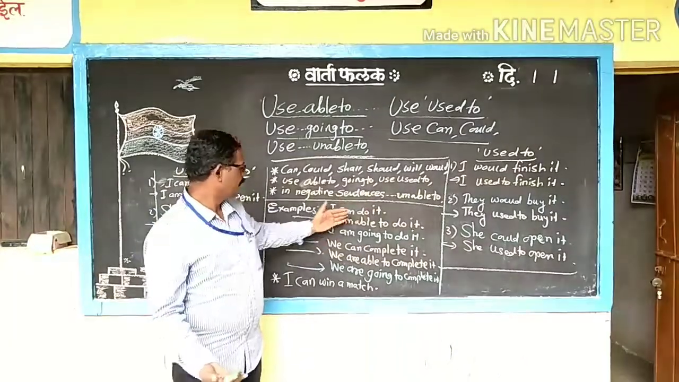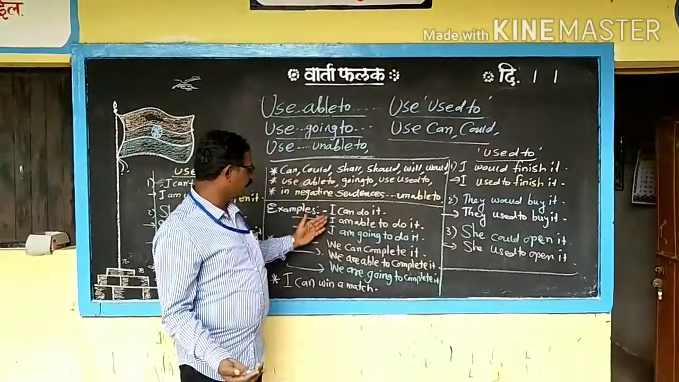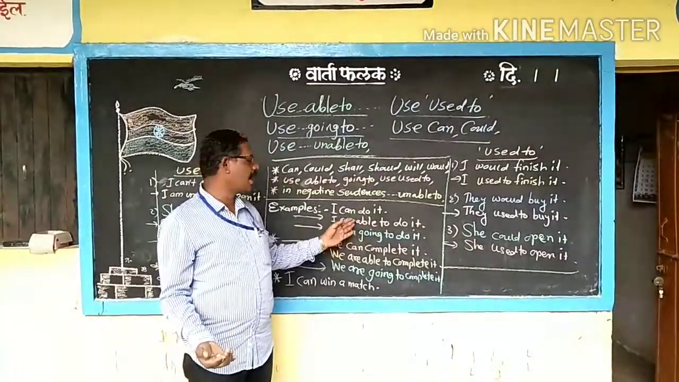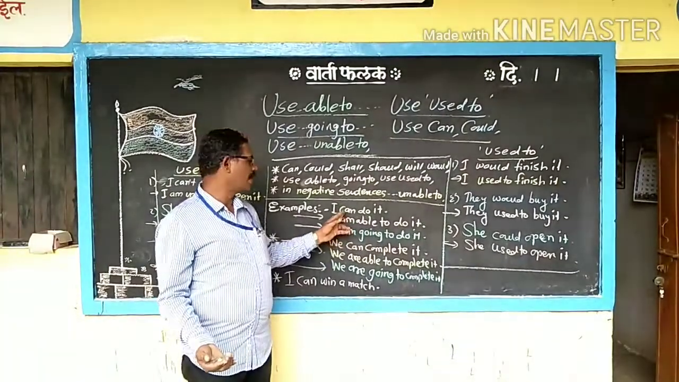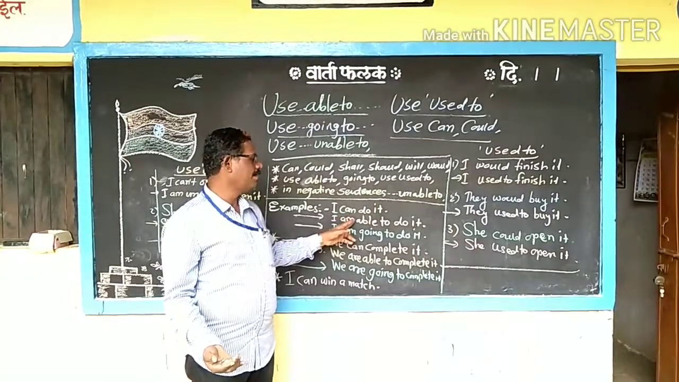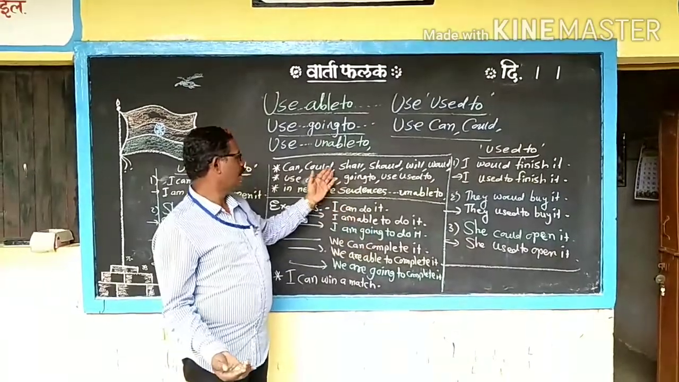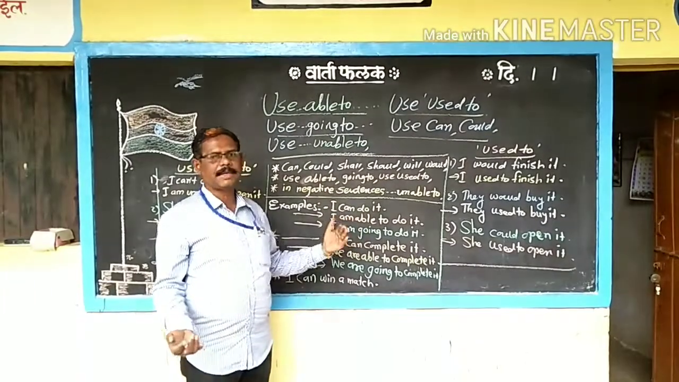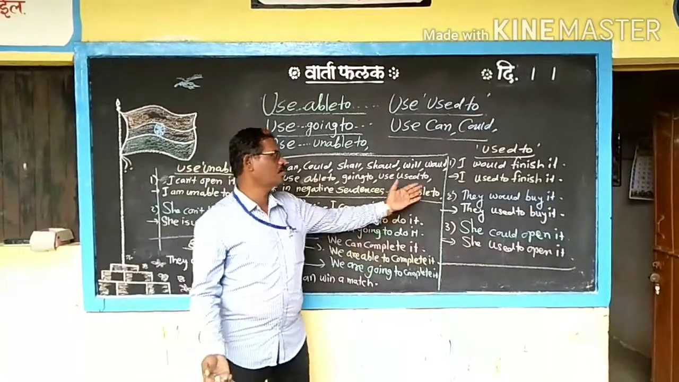Used to. And if I can't do it, I am unable to do it. If can't is there, unable will be there. If I don't do it, I am unable to do it. I shan't do it. I am unable. On the place of able, we can write unable. Okay, used to.